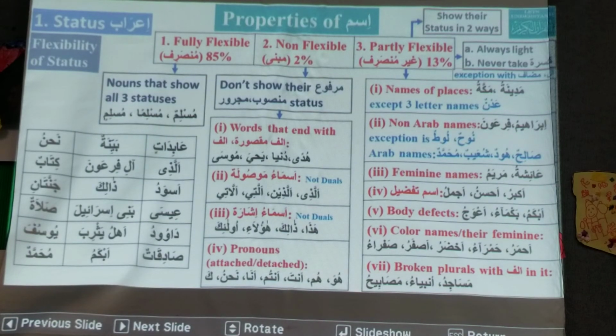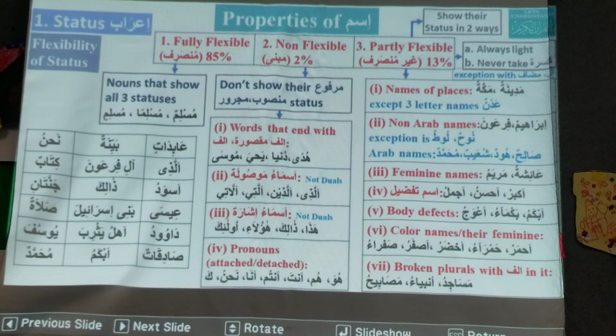Ali Fir'auna. So what is Fir'auna? It is partly flexible.